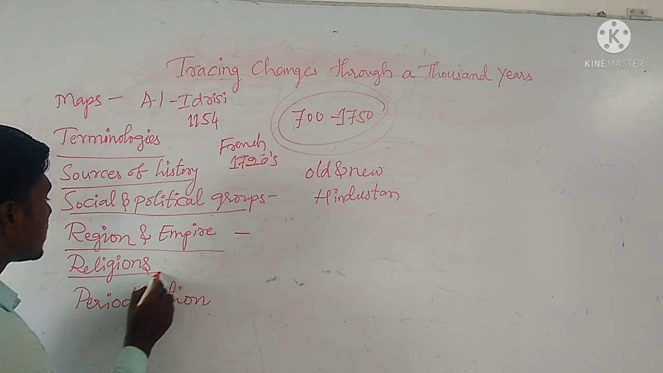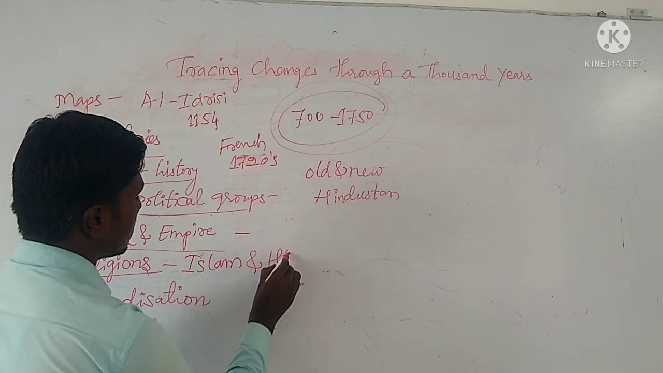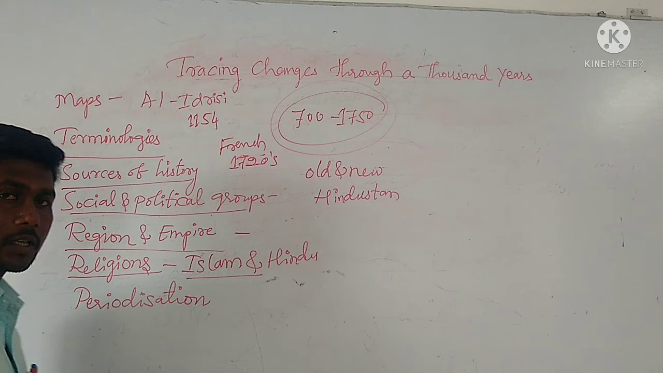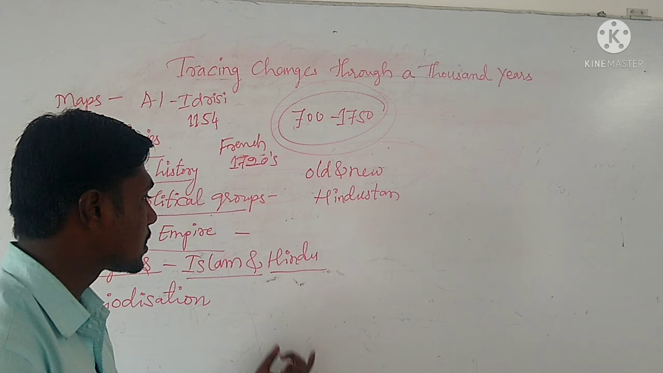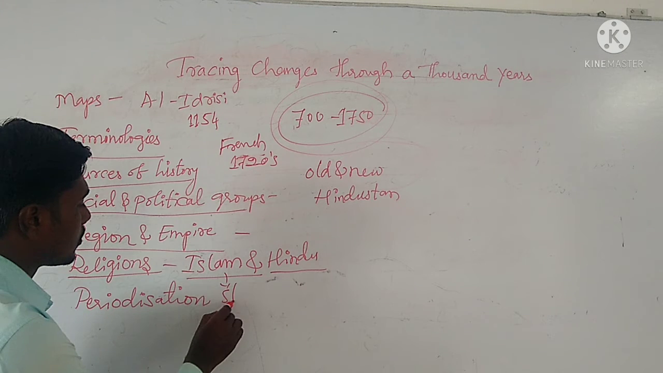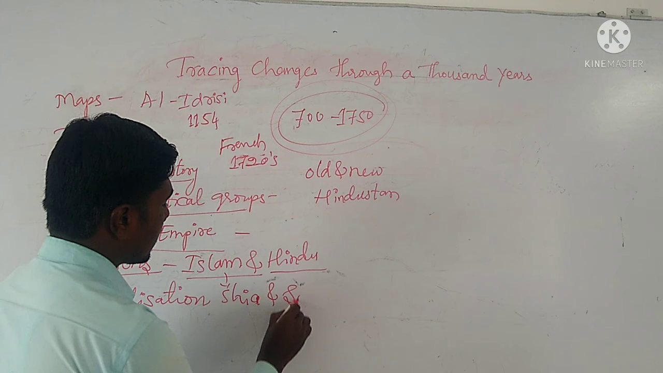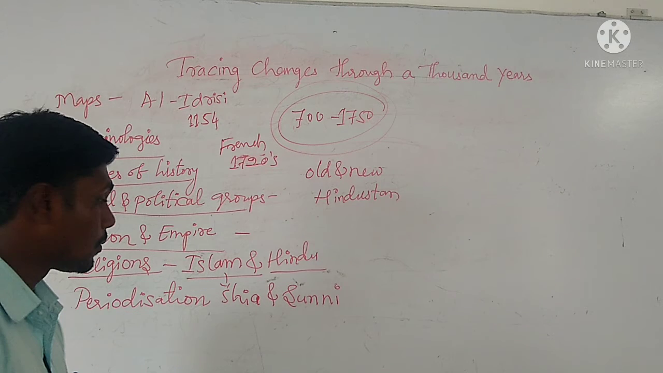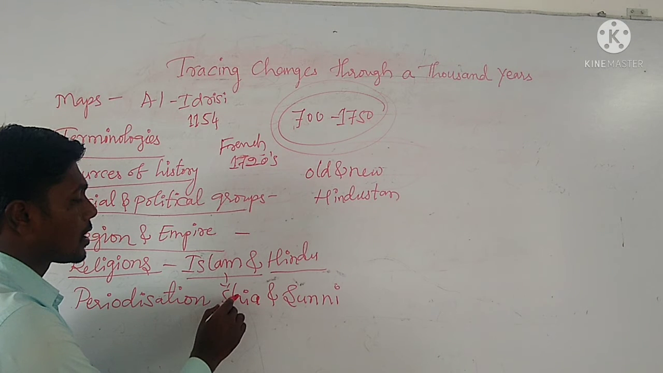We learned about religions, especially Islam and the Hindu religion. By the travelers, Islam appeared in India and various developments also took place in Hinduism. Brahmanas got more importance in Hinduism, and there are two sections in Islam, as I told you, Shia and Sunni. About these two sections of Islam we also learned.